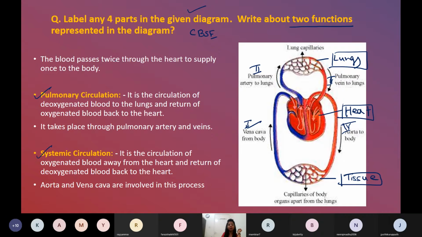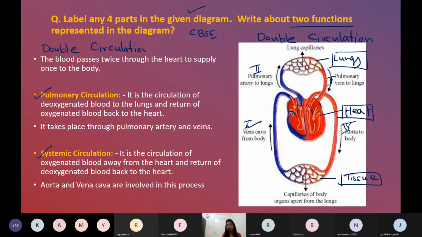Yes. So here we will write the definition of double circulation: blood passes twice through the heart to supply once to the body. And then pulmonary circulation and systemic circulation definitions and blood vessels associated with this. And so our 5 marks are ready. So this is the picture not of the heart, this is the picture of double circulation. So when this picture comes, it is double circulation.